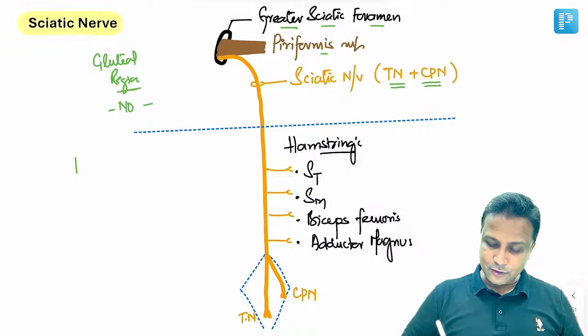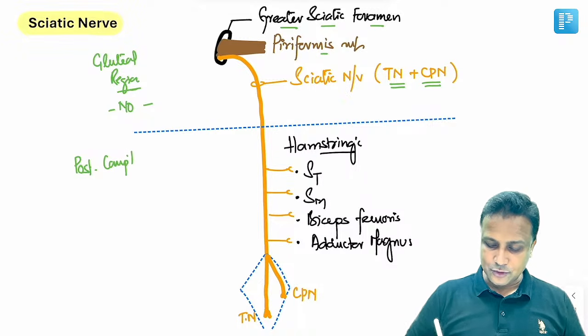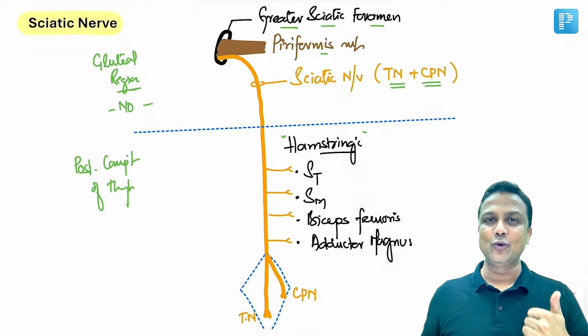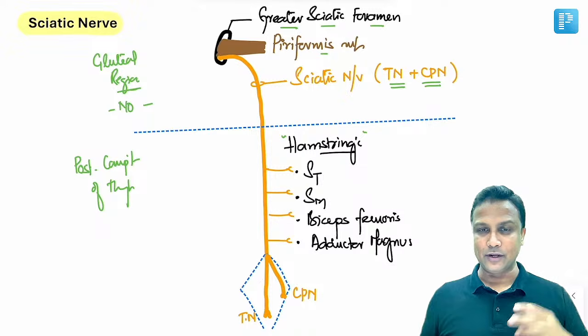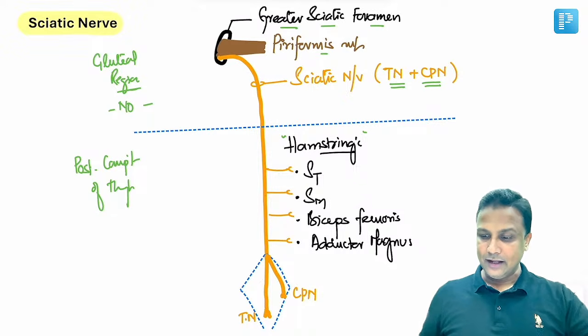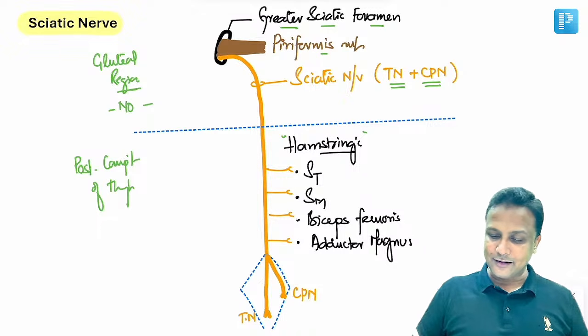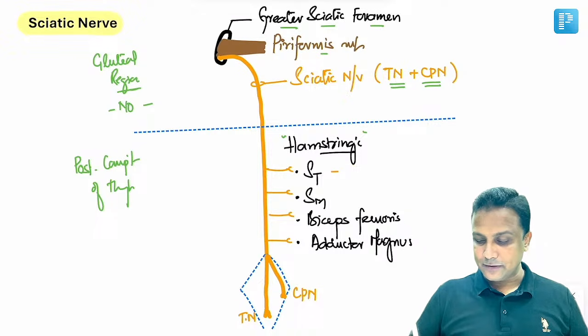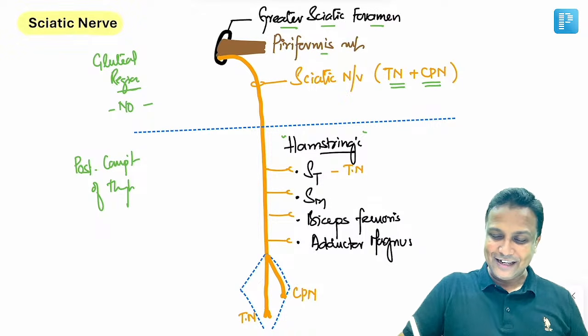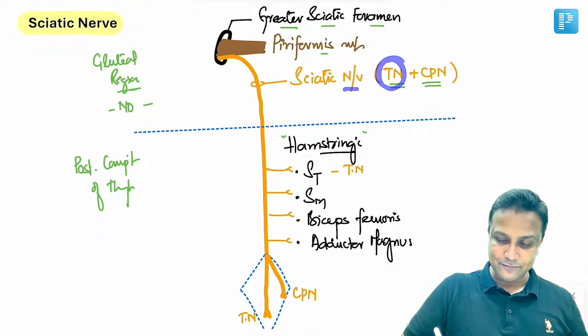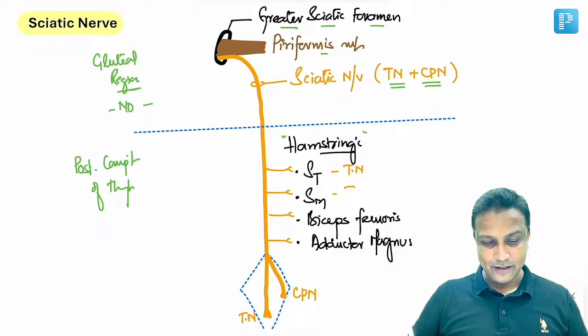अब थोड़ा सा हम नीचे. From the gluteal region, we are going to enter into the posterior compartment of thigh. And all my students know very well, in the posterior compartment of thigh, you'll be having hamstrings: semitendinosus, semimembranosus, biceps femoris. Yes, these are all your hamstring muscles. अब यहाँ पर पंगा क्या है आपको याद रखना होगा कि semitendinosus is supplied by tibial nerve. आई मीन टू से tibial component of sciatic nerve. Semimembranosus is also supplied by tibial nerve.